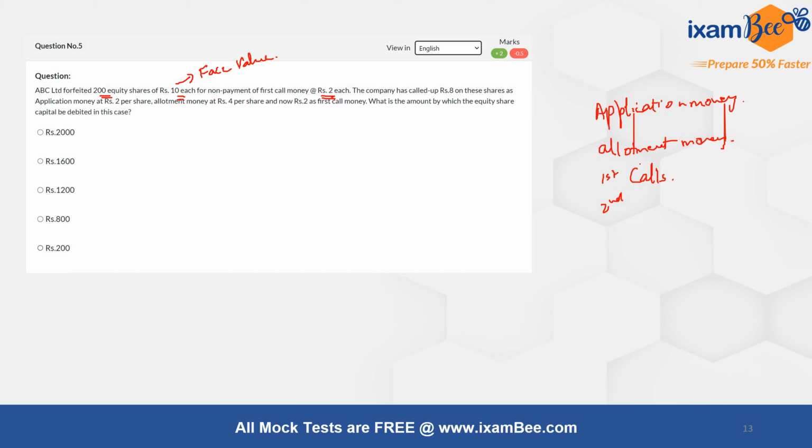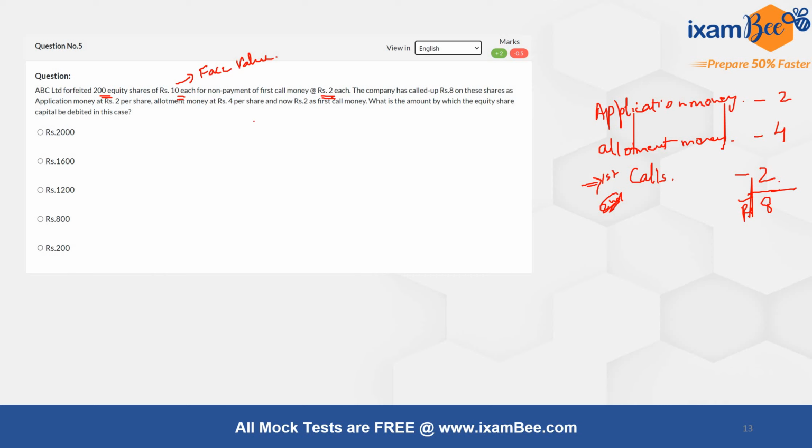So when the first call was made, it was of rupees 2, and the company forfeited 200 shares because one of the shareholders might have defaulted or not paid that call. The company has called up rupees 8 till now, in the form of application money of rupees 2 and the allotment money of rupees 4, right? So they have called a total of rupees 8 out of rupees 10 face value.